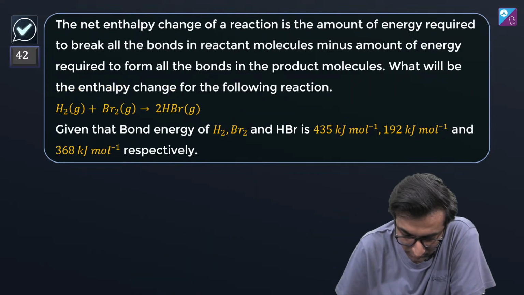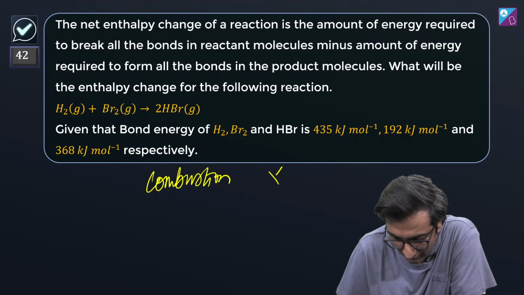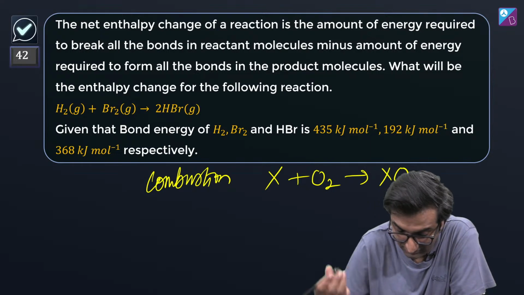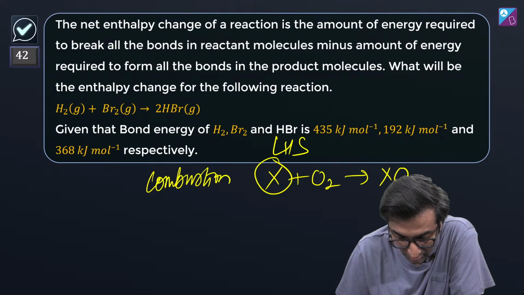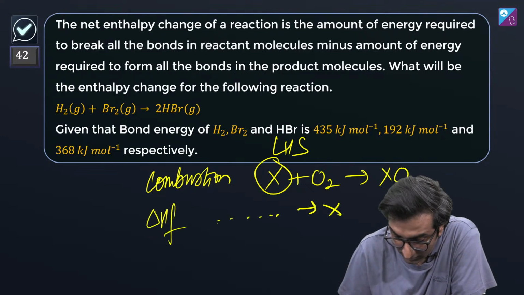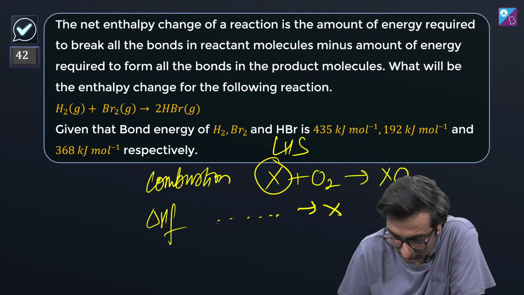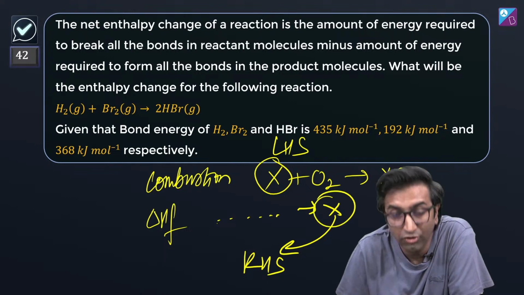For example, for combustion, what happens in combustion? You have X plus O2 giving XO2, whatever, random. Again, LHS is what you're starting with. What about delta Hf? You have blah blah blah giving X. This is on the RHS. This is what you need to remember.